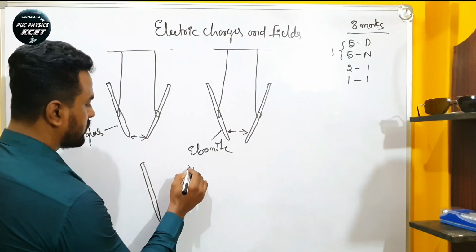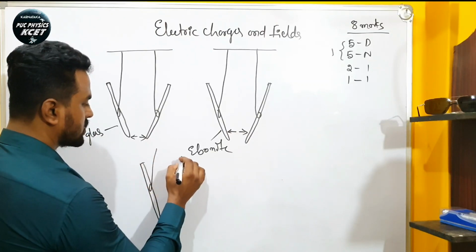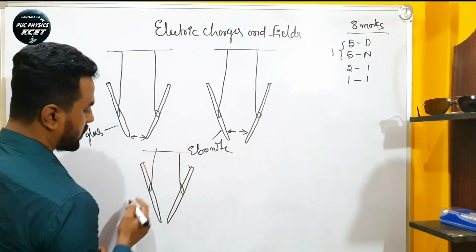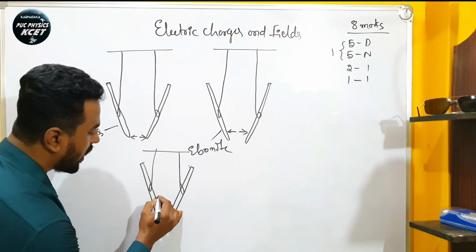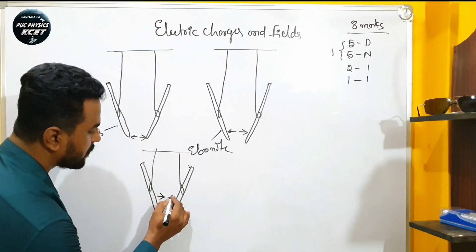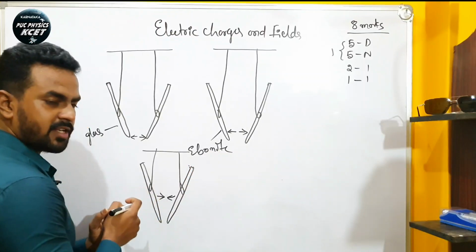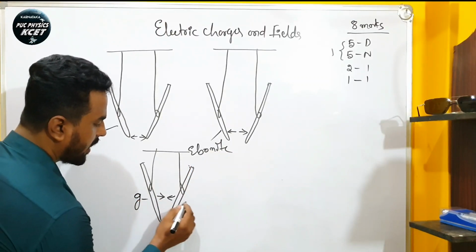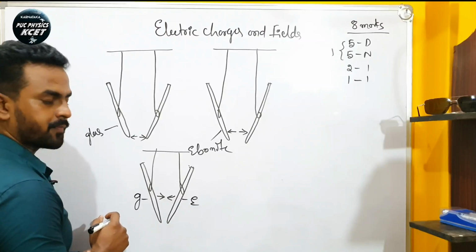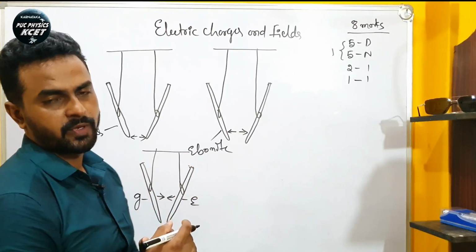So again I will suspend them with the silk threads. What happens? These two are attracting each other. They started attracting each other. This is a glass rod and this is an ebonite rod. Why is this so? Because